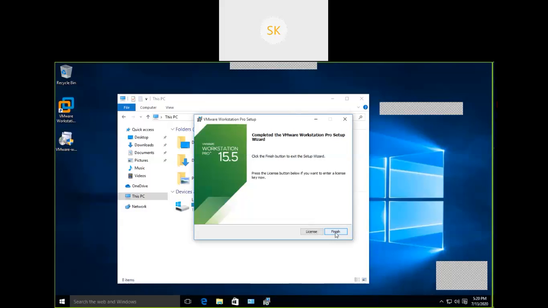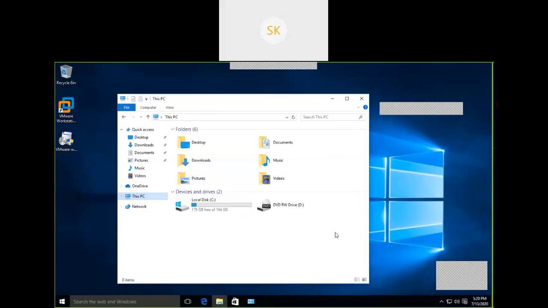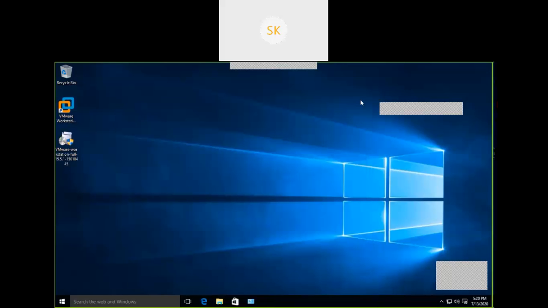That's it. It's a simple installation. Once installation is done, how to configure, how to execute, and how to mount the ISO image to proceed with server operating system installation, I'm going to teach about that in tomorrow's session.